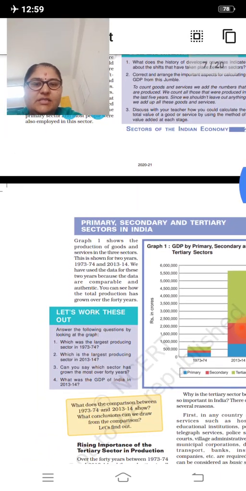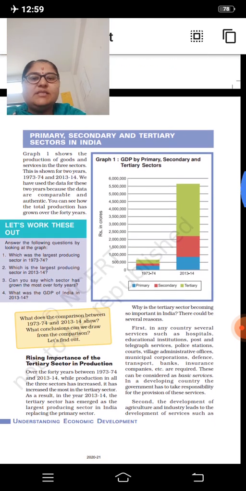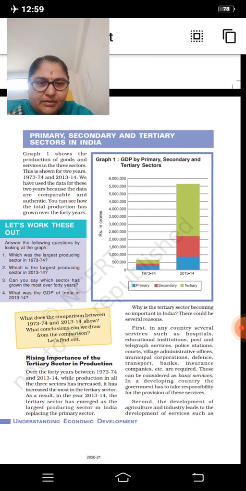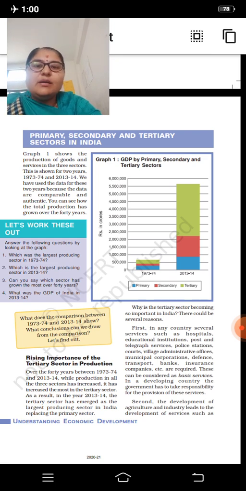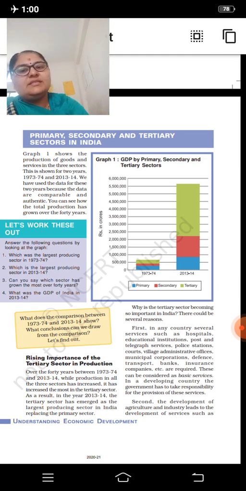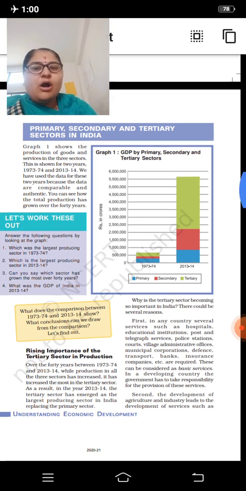Now let us see the pattern. Here you can see the graph. Please everyone concentrate. The tertiary sector is represented by green color, the secondary sector by red color, and the primary sector by blue color. Graph 1 shows the production of goods and services in the 3 sectors. This is shown for 2 years, 1973-74 and 2013-14. We have used the data for these 2 years because the data are comparable and authentic. Authentic means they are recognized data, and you can see here how many people are working.